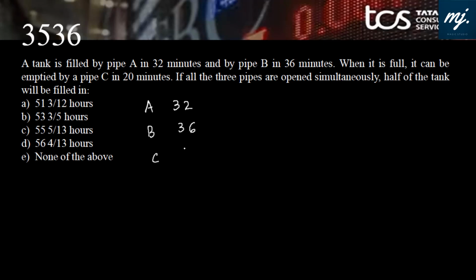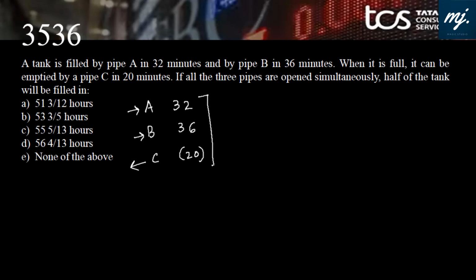That means when C is working, it is working negative. That's why I put in parenthesis, negative. If it is working along with these two, it is actually taking out water, and these two are pumping in. These all are inlet pipes and this is an outlet pipe. If all the three pipes are opened simultaneously, half of the tank will be filled in how much time?